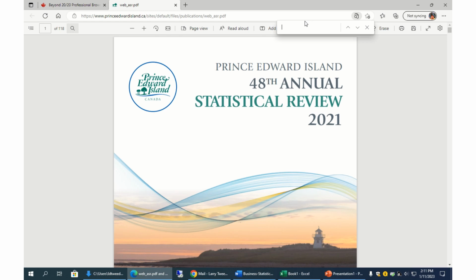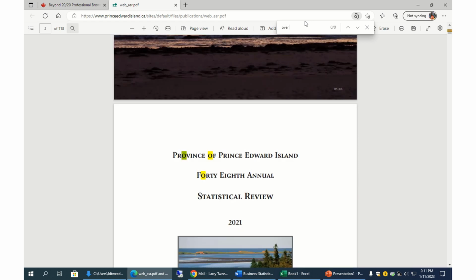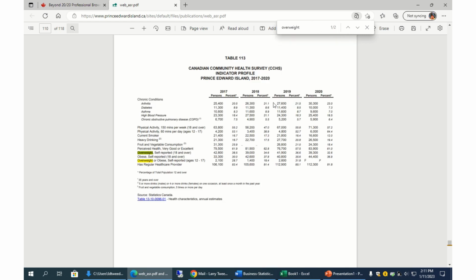So if you were to click on, let's see, overweight, this is interesting because you get a Canadian Community Health Survey from 2020. Looking at 2020, self-reported overweight is 32.6%, so that's about a third of the population. If you were to open some kind of sports studio or fitness studio, this is the kind of information you could include in your business plan.